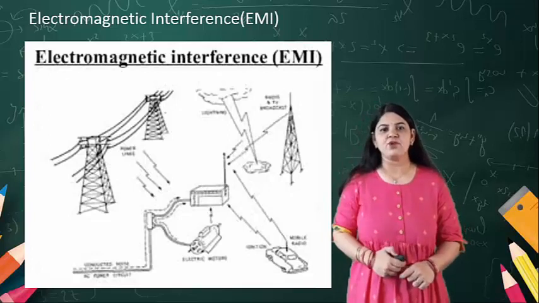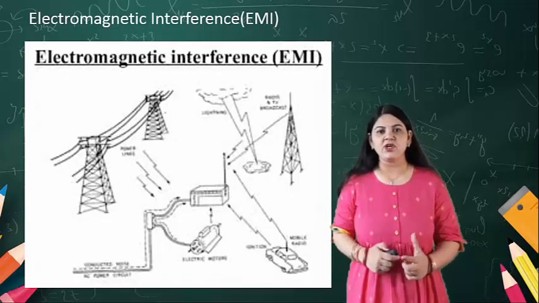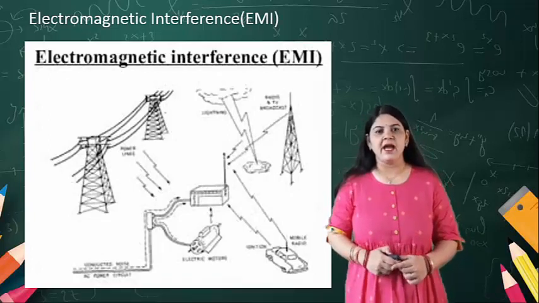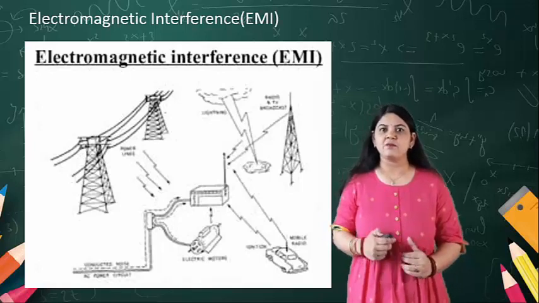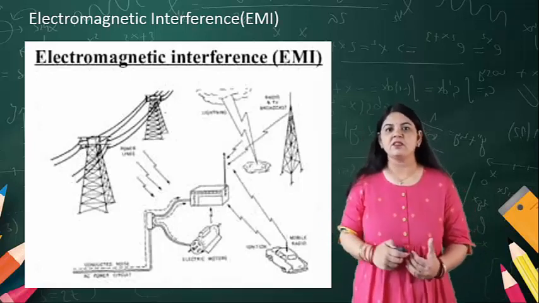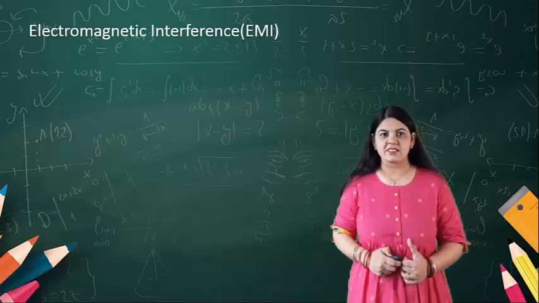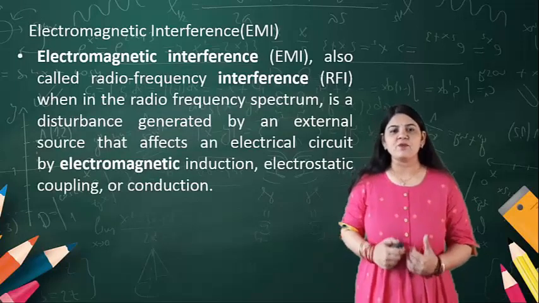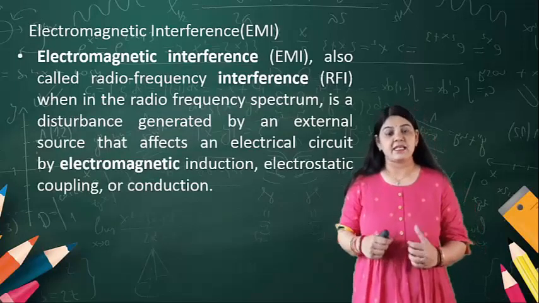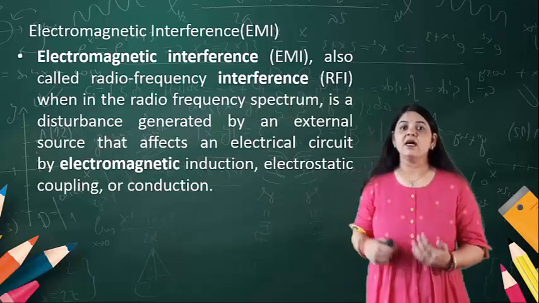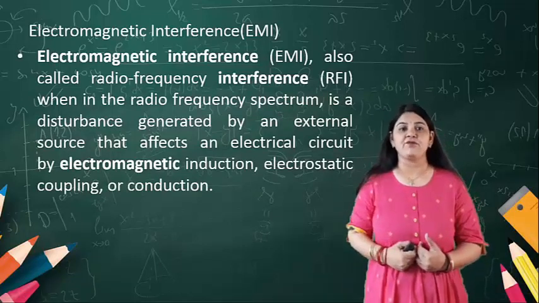In this diagram, you can see a variety of sources and how a signal can be present between two particular devices. Electromagnetic interference is also known as radio frequency interference.